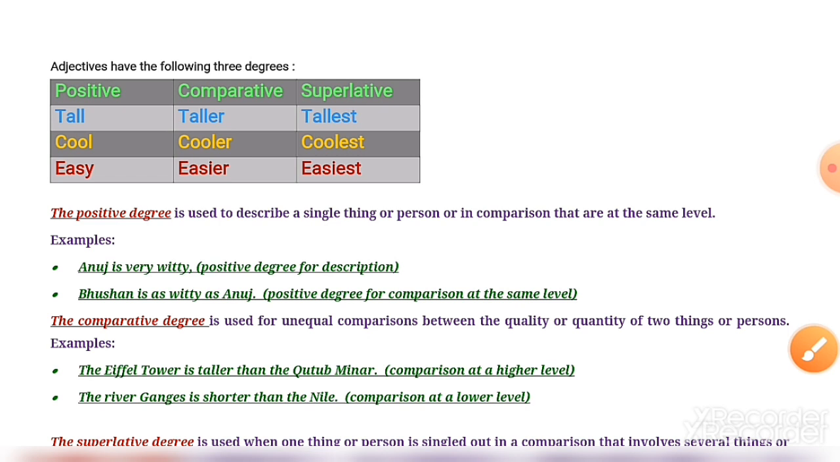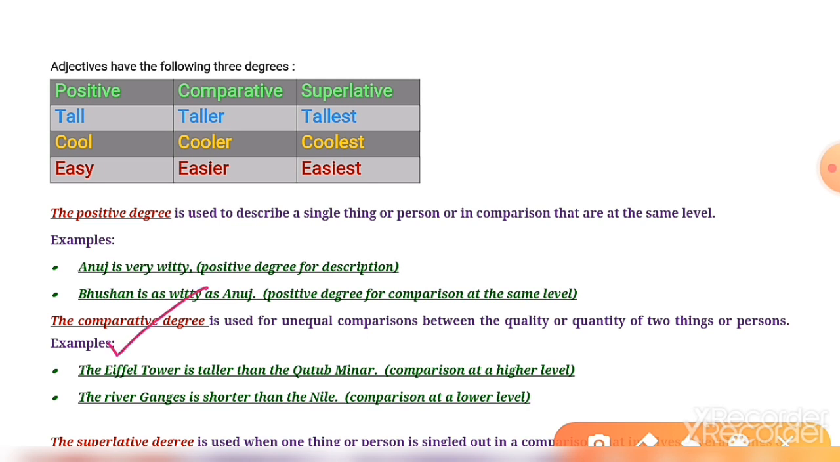You can see that the Eiffel Tower is taller than Qutub Minar. So here a comparison is made between the Eiffel Tower and Qutub Minar. Who is taller than Qutub Minar? The Eiffel Tower. So this is comparison at the higher level. Then, the river Ganga is shorter than the Nile. So here is comparison at the lower level.